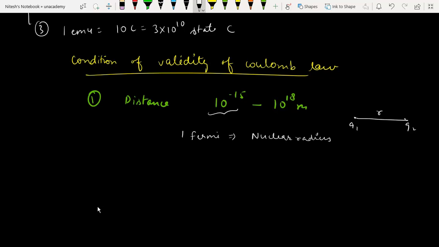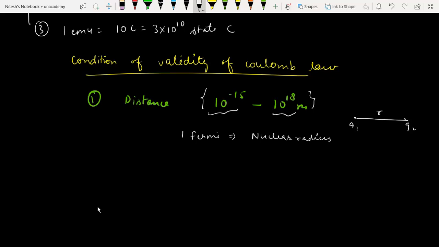If you go below 1 Fermi, you will enter the nuclear forces, which are very strong, and in that case the Coulombian forces will not act. So it should not be less than 10 to the power minus 15, nor greater than 10 to the power 18 meter. The distance should be in between this.